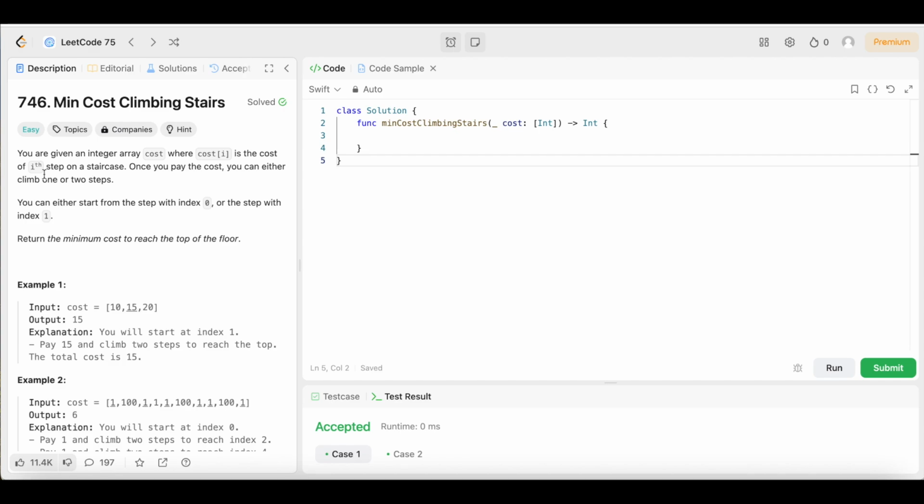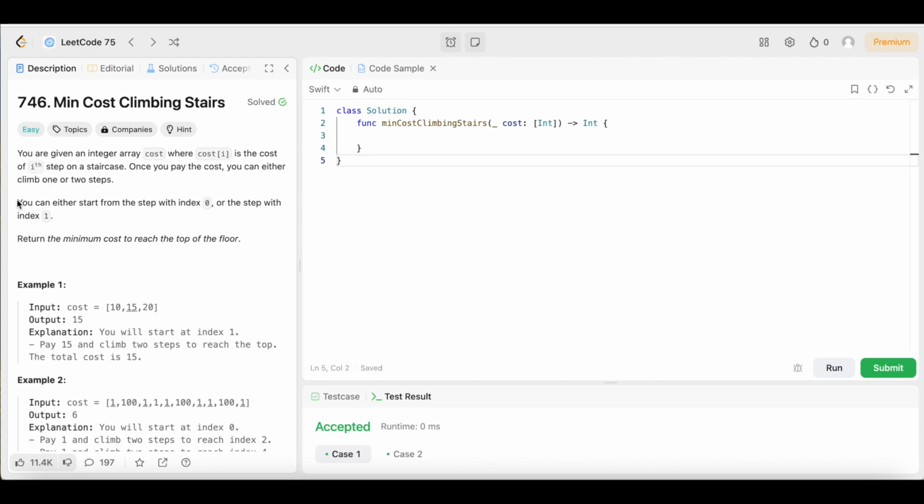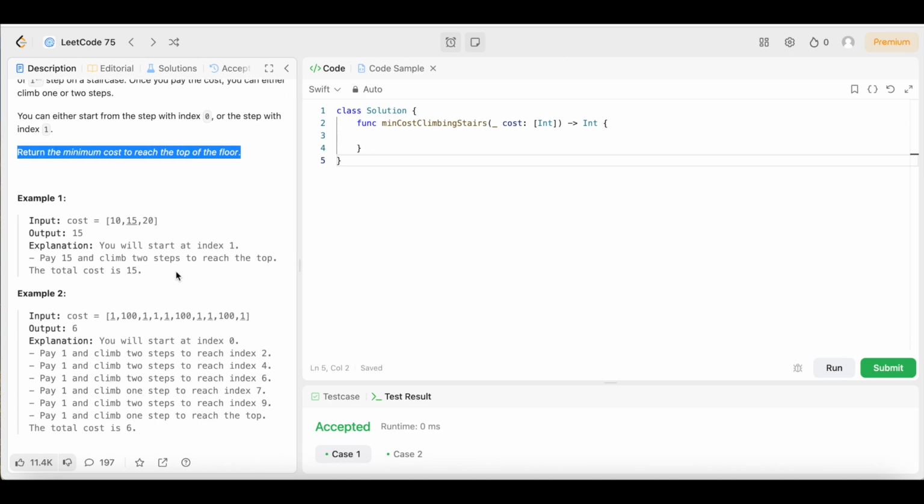So let's see what the question says. It says you are given an integer array cost where cost[i] is the cost of the ith step on the staircase. Once you pay the cost, you can either climb 1 or 2 steps. You can either start from the step with index 0 or you can start with index 1. Return the minimum cost to reach the top floor. So let's break that down and see what it is that they want us to do exactly.